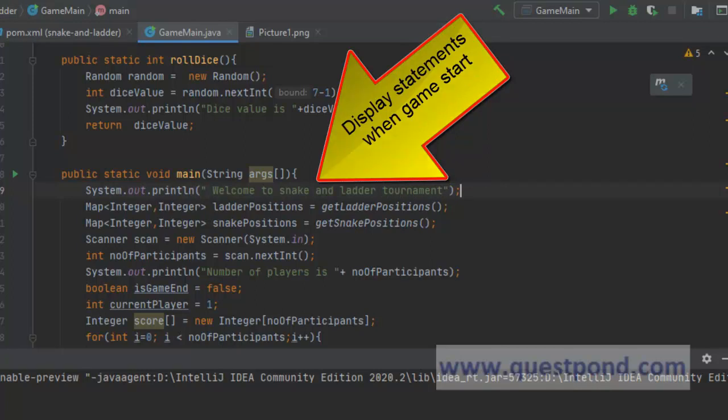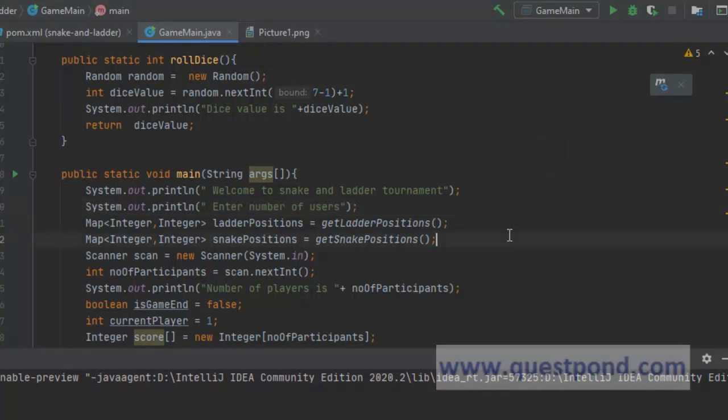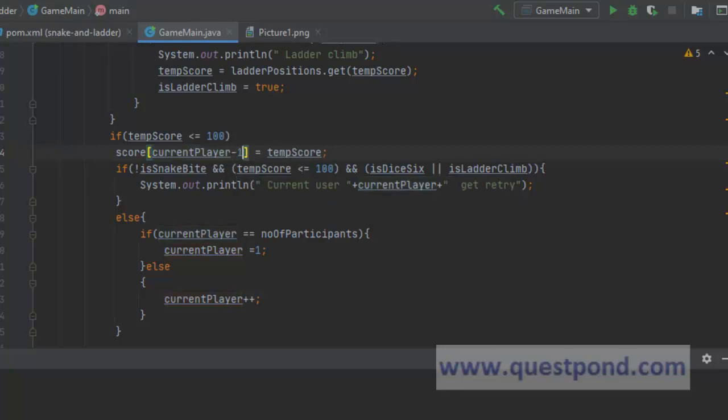And in the next line, we will say sys out, enter number of users, correct, which is very important for us. So these are the two things which we changed. We will have to make one small change here. We know that the index of our array starts with 0, so we will make it current player minus 1.